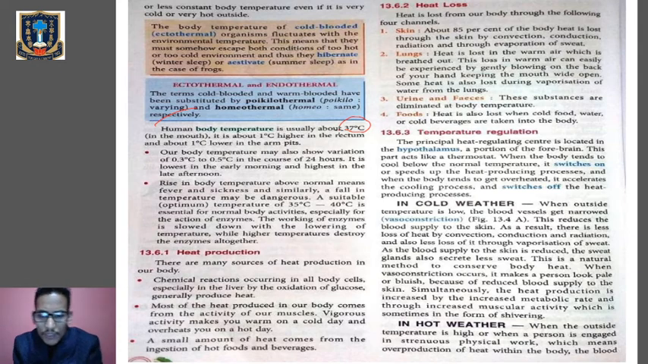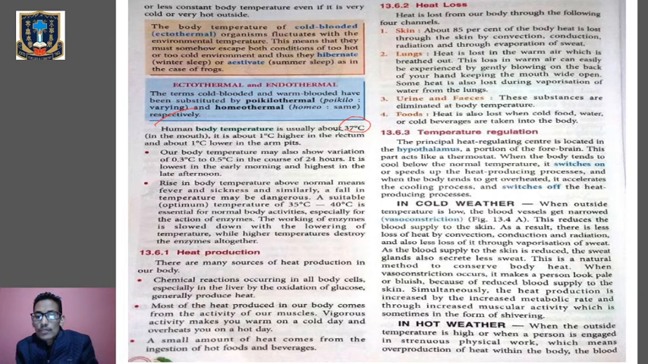Okay, so here we have heat production and heat loss. Now let us talk about temperature regulation. The principal heat regulating center in our body is located in the forebrain, that is the hypothalamus, which contains most of the part that controls our pituitary gland, which produces hormones. So this part acts like a thermostat. It helps to maintain the body temperature.